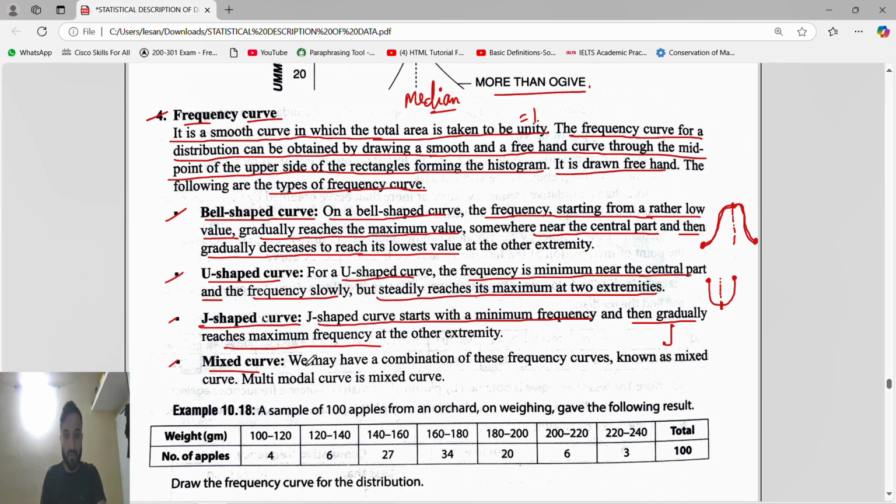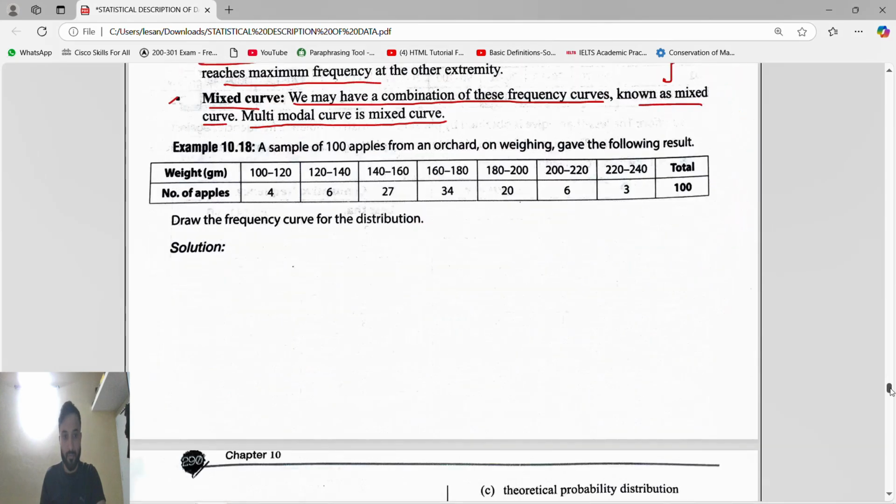Next is the mixed curve. We have a combination of these three frequency curves. A combination of bell-shaped, U-shaped and J-shaped is what? It is a mixed curve. So the multimodal curve is a mixed curve.